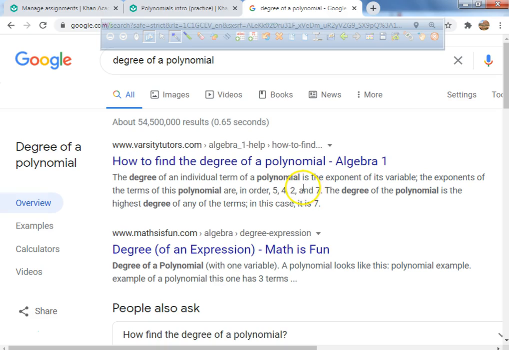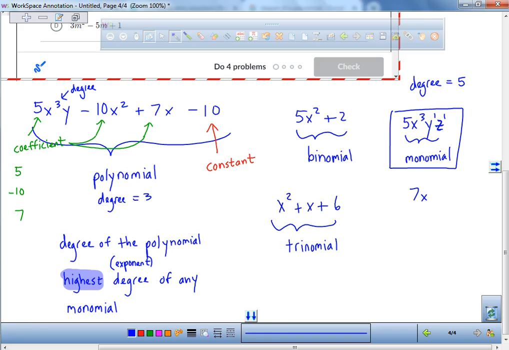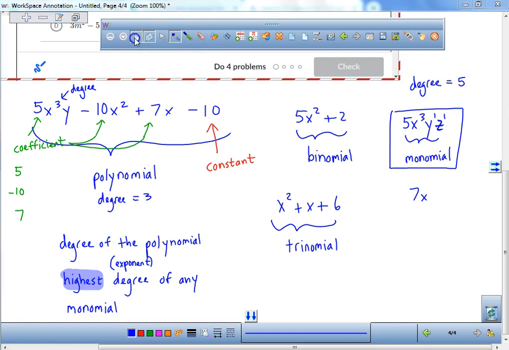You see right here where it says the degree of a polynomial is the highest degree of any of the terms. So it's the highest degree. Right here, what was our highest degree? 3. What was the degree of this monomial? It was 5 because it's 3 plus 1 plus 1. This is all you need to know to do well on this.